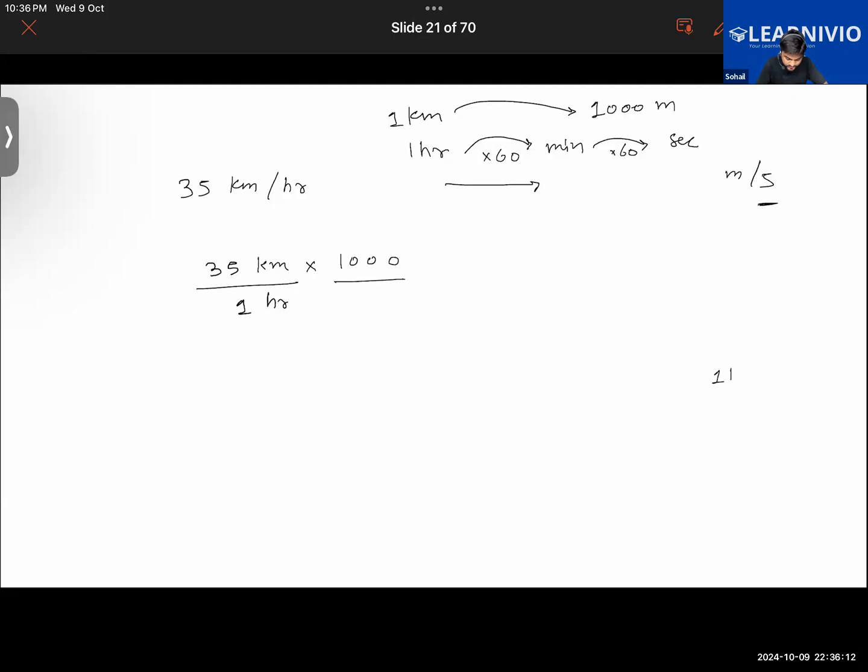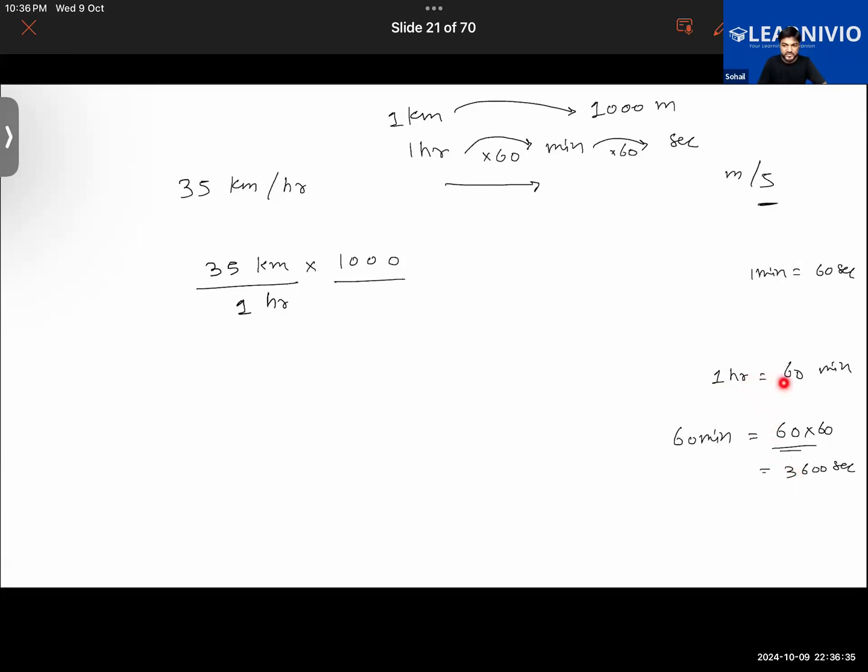1 hour in minute is 60 minute. Now, as we know that 1 minute equals 60 second, 60 minute will be equal to 60 times 60. That will be 3600 second. So 1 hour in second is 3600 second.